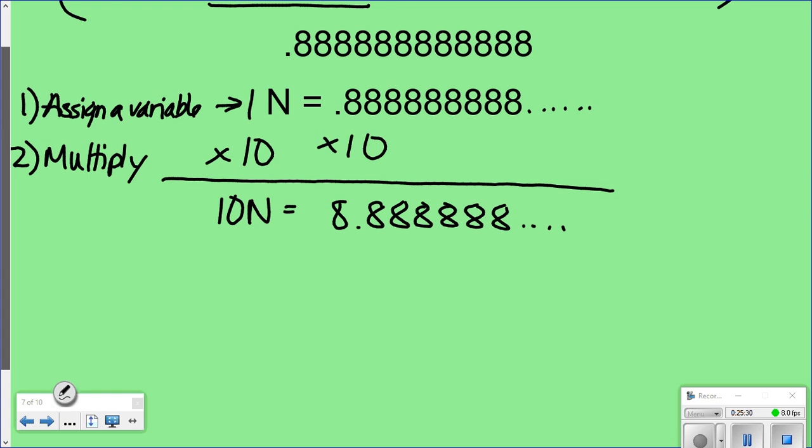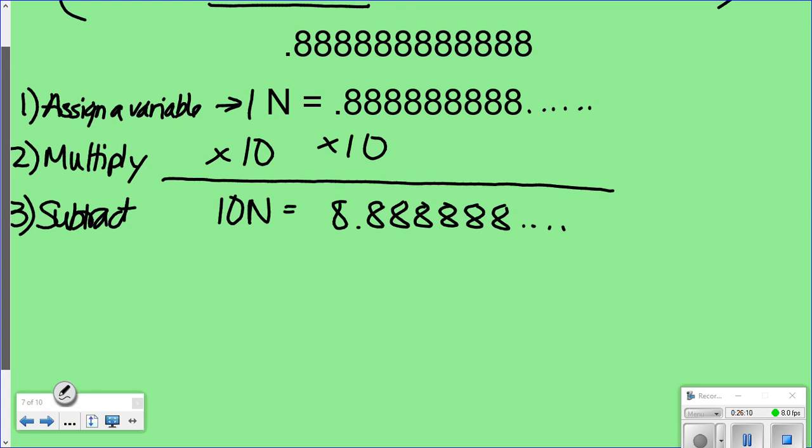This is probably the new thing you've learned this year. The first new thing you've really learned, technically. There's no way to do this on a calculator. If you took 0.88888 times 10, you would get this. Okay? It's confusing. I told you. Just relax. Third step, you're going to subtract. This is why it's taken us a while.